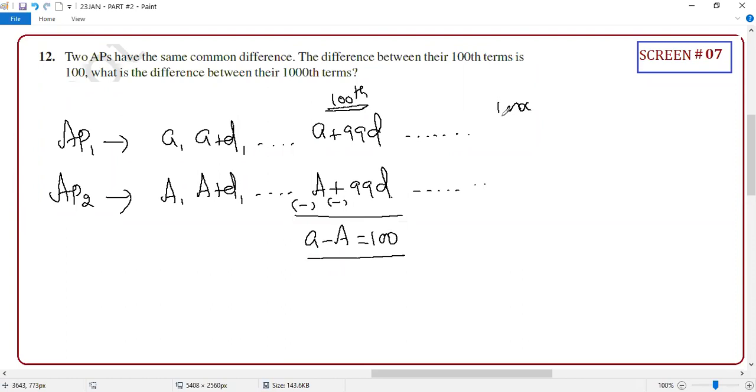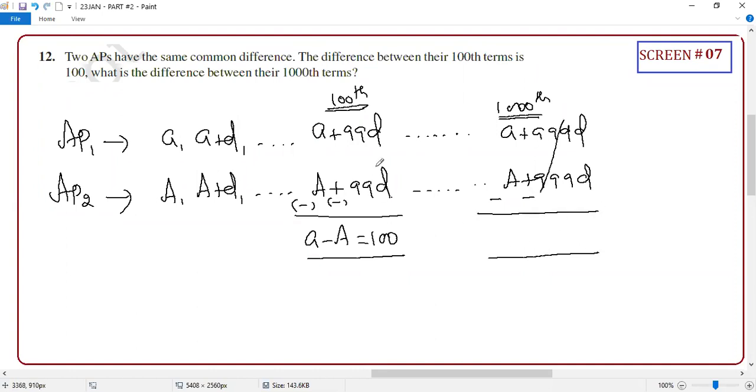Now you have to take which term? 1000th term. Now 1000th term is what? A plus 999D. Am I right or not? This is your 1000th term. So they are asking this difference. Again, this will get cancelled. A minus A, already you know what is the answer? 100. So the difference between that is the same answer. Clear or not?